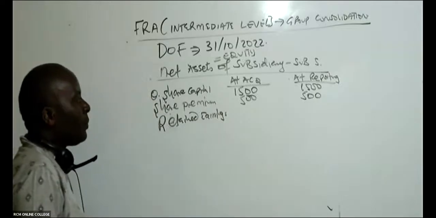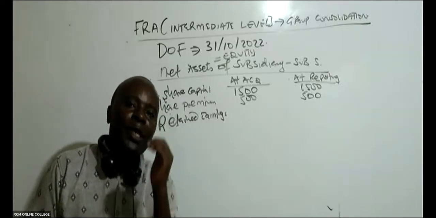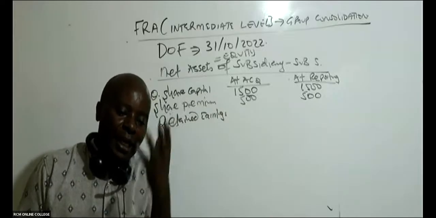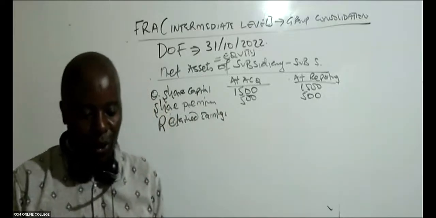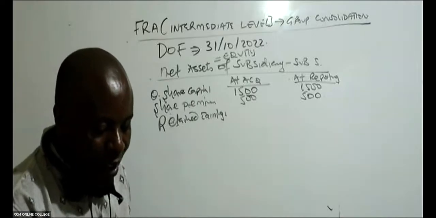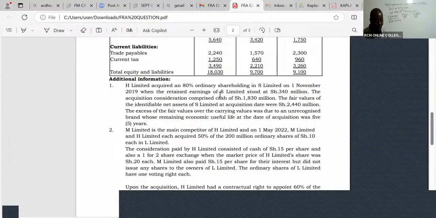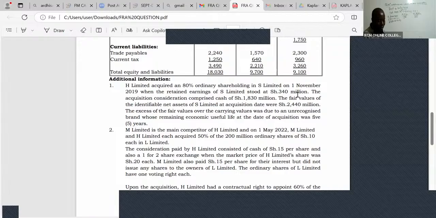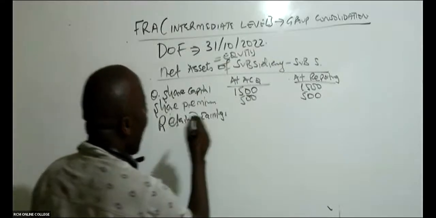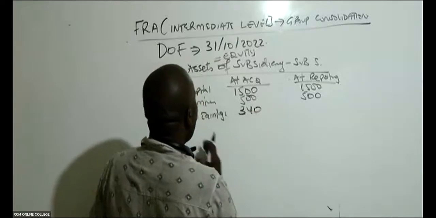Because retained earnings, the examiner will always give you retained earnings at acquisition, and then retained earnings at reporting. You can see here, H Limited acquired an 80% ordinary shareholding in S Limited on 1st November 2019 when the retained earnings of S Limited stood at 340. So these are the retained earnings on the date of acquisition: retained earnings at acquisition is 340.